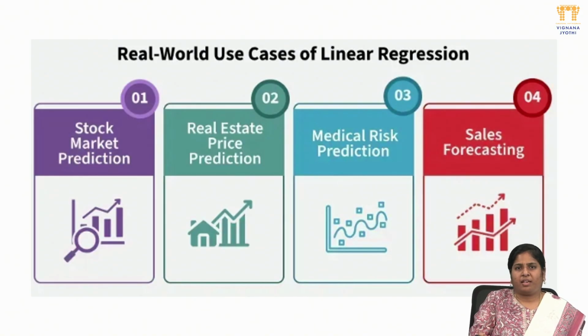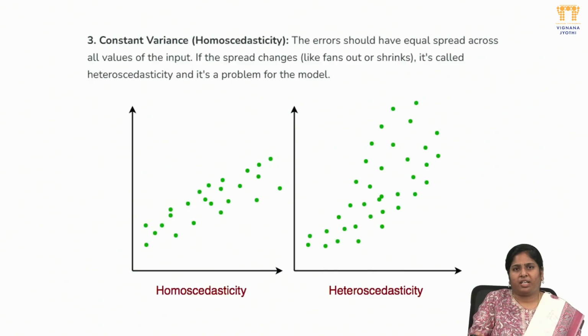Next, sales forecasting. If I take an example of car selling, we can predict the next price bracket if a new model is coming in the coming years. What the price bracket will be, what price will be expected in the market. These are some real-world examples we can predict using the linear regression algorithm.